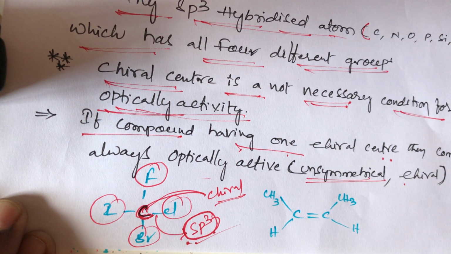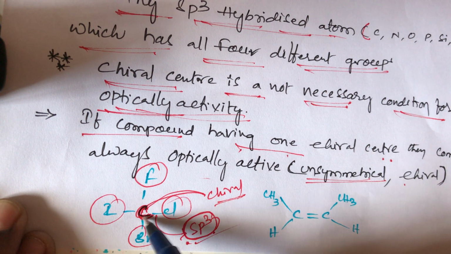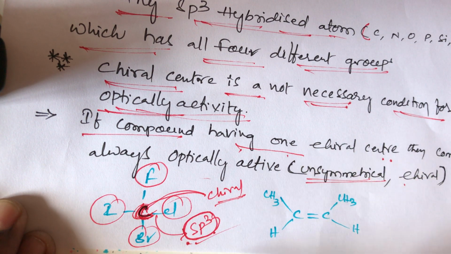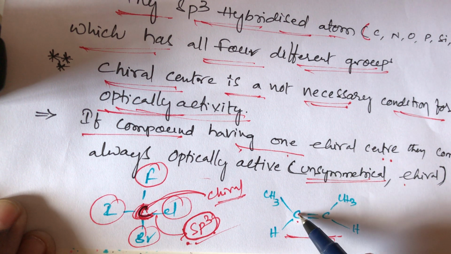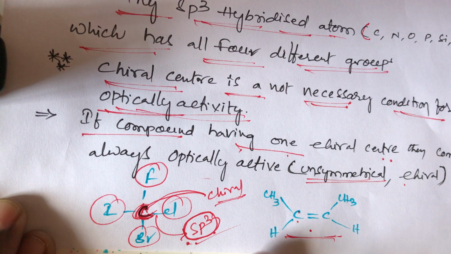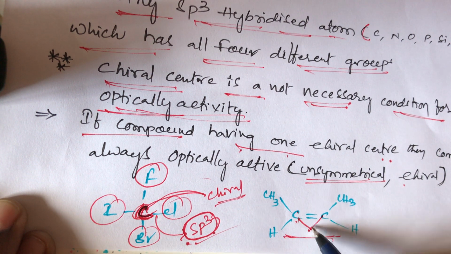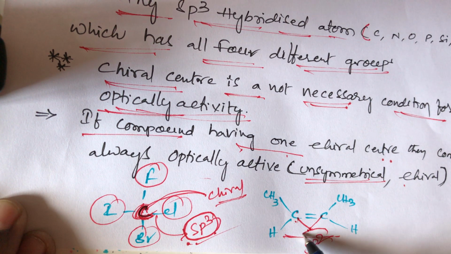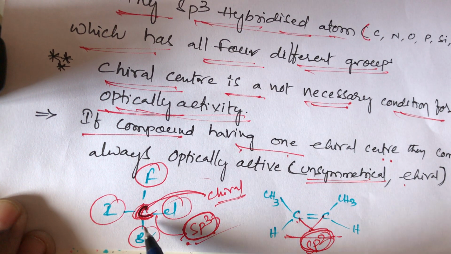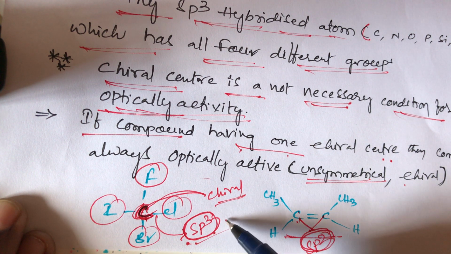So this is sp3 hybridization. So this chiral carbon is an optically active compound. And what about the second compound? In this second compound, there is a double bond. This double bonded carbon does not contain sp3 hybridization, because this carbon has one methyl group and one hydrogen, but here a double bonded carbon is there. This double bonded carbon will show sp2 hybridization. This is the sp2 hybridized compound. This is the sp3 hybridized compound. The sp3 hybridized compound will show optical activity.